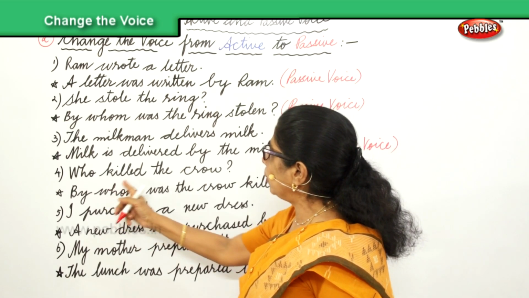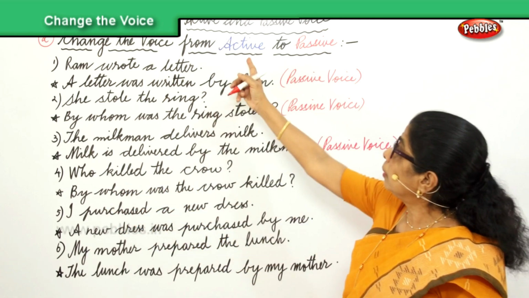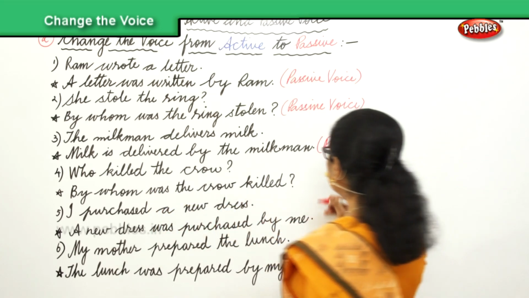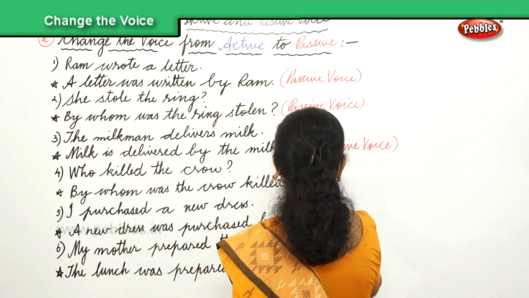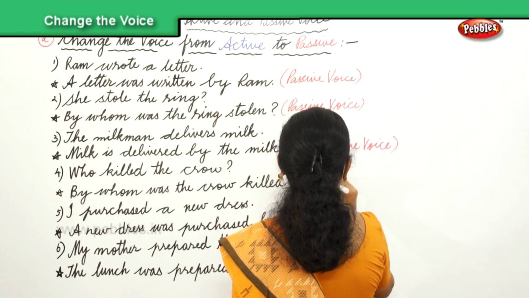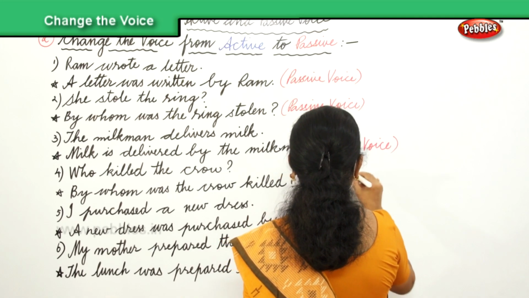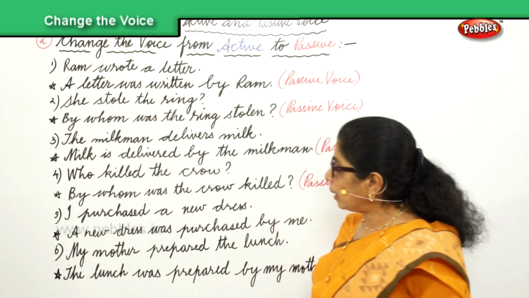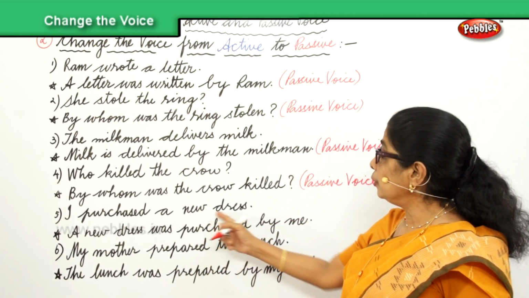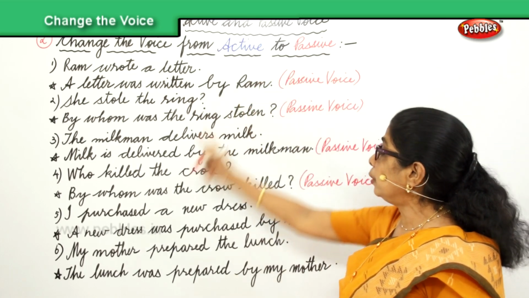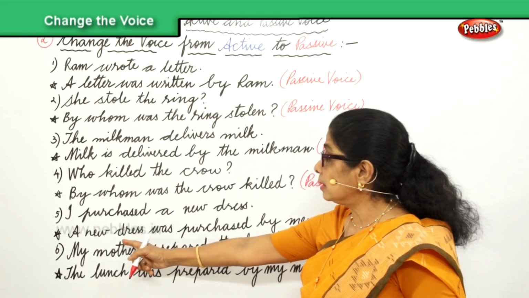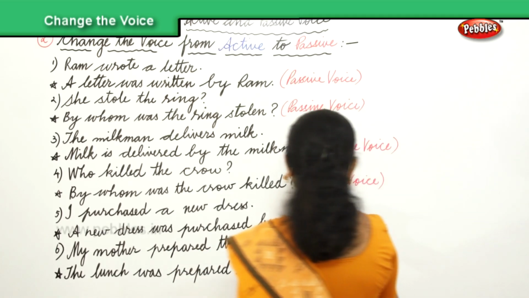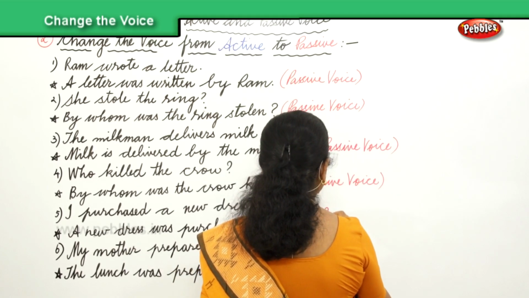Let's look at the fourth one. Who killed the crow? Active voice. By whom was the crow killed? Passive voice. Fifth one. I purchased a new dress. That's in the active voice. And the answer is: A new dress was purchased by me. That's the passive voice.